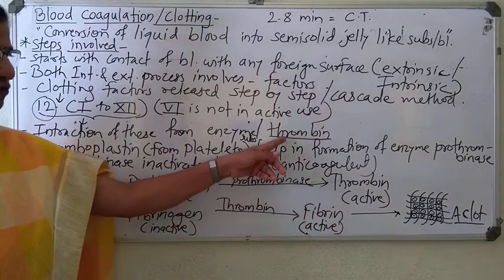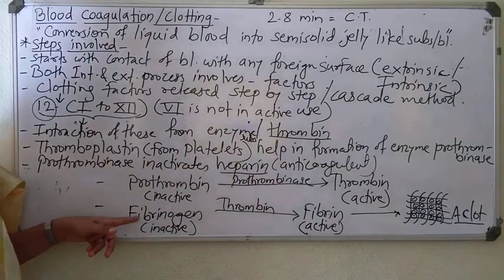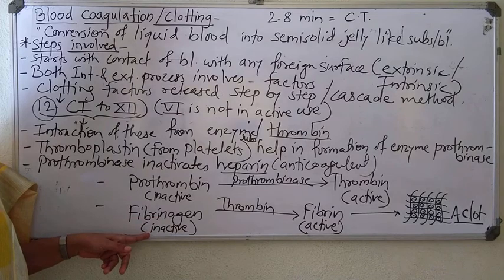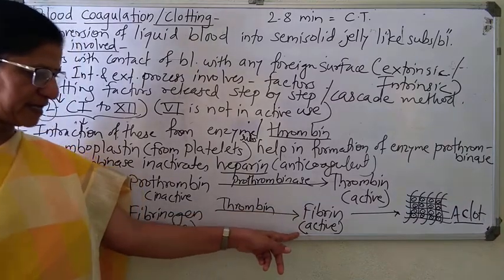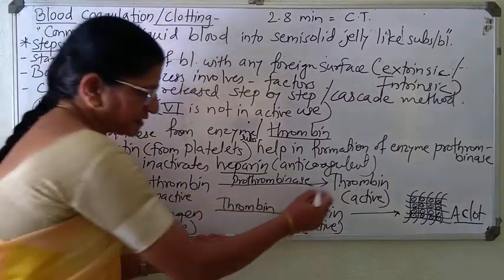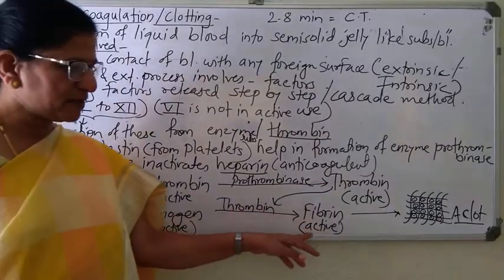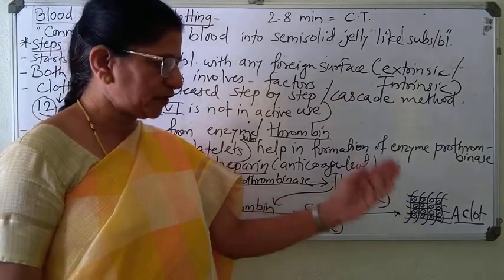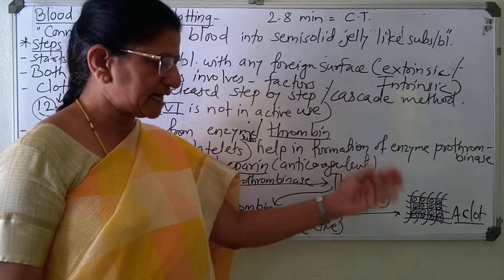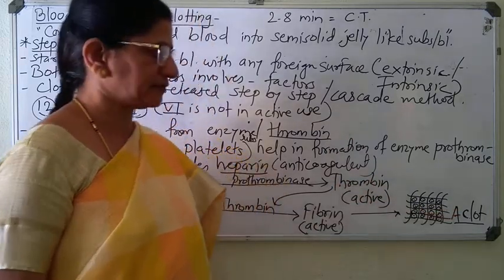Now previously this prothrombin is formed by this cascade method. Then fibrinogen is another inactive protein component present in our blood. It is then converted into active fibrin in presence of this previously formed thrombin. And finally, these fibers form one mesh network into which the flowing blood cells get entangled and form a semi-solid jelly-like clot.